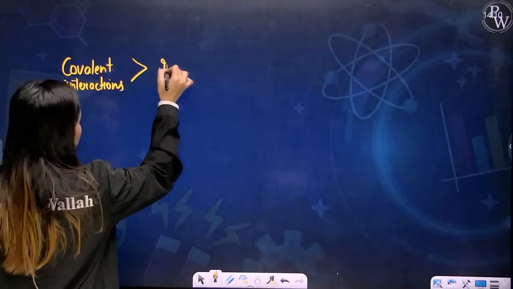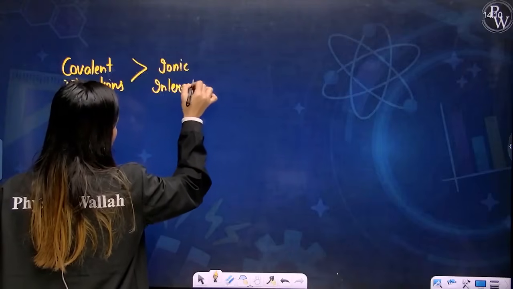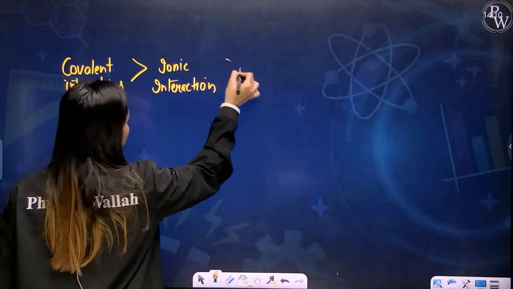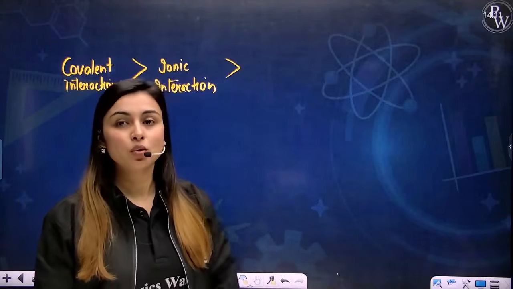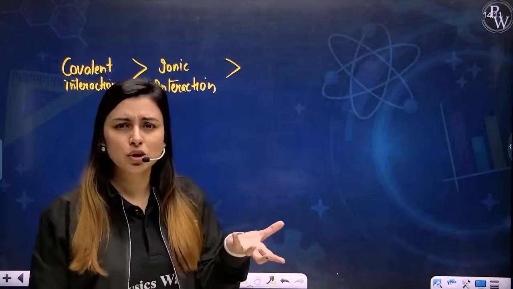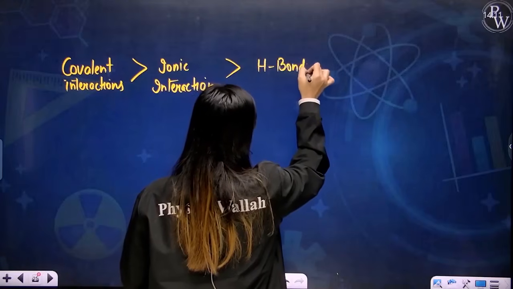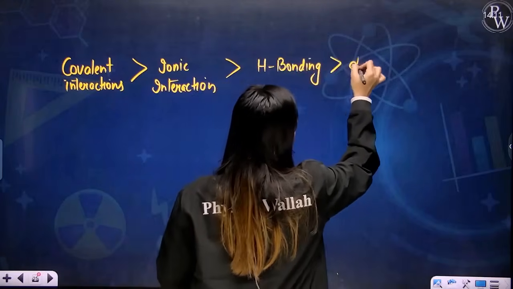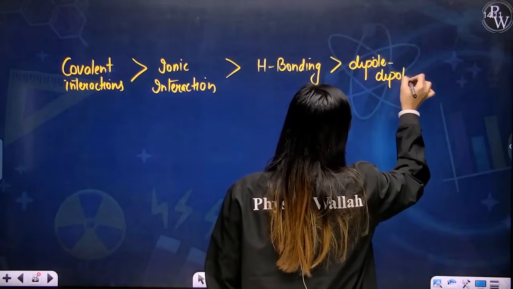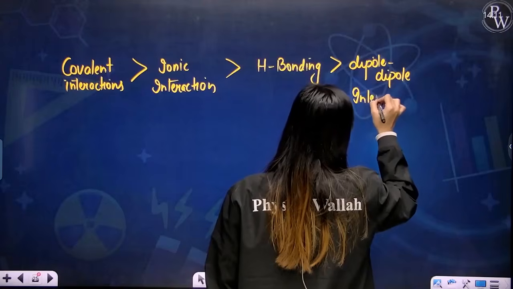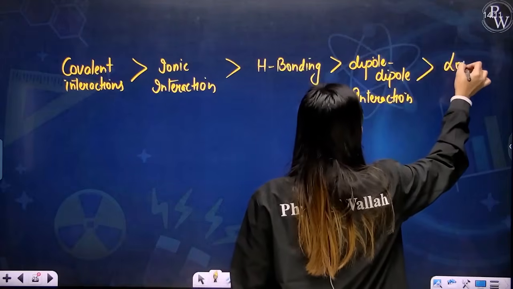Then you have ionic interactions, ion-ion interactions. Then you have hydrogen bonding interactions. Then you have dipole-dipole interactions. And the last are London forces.